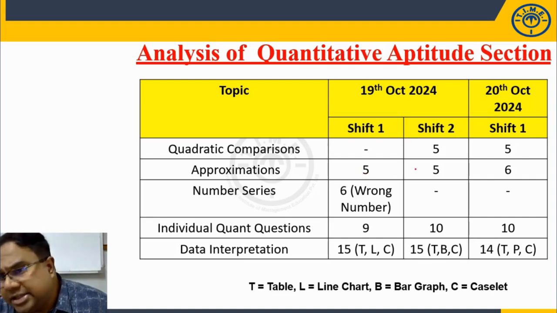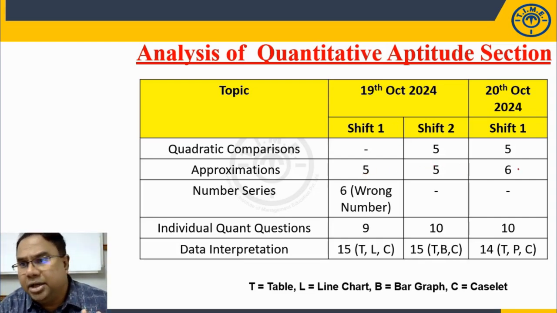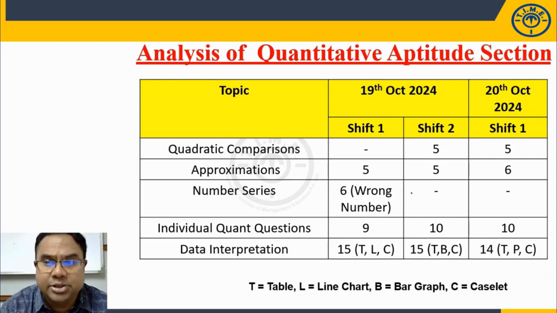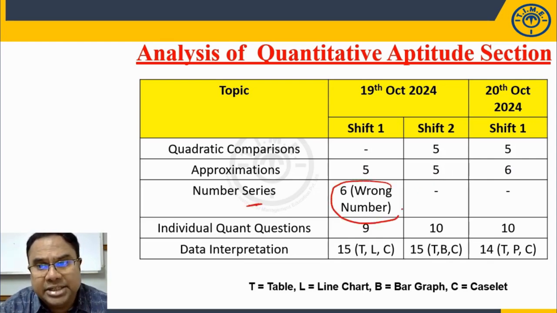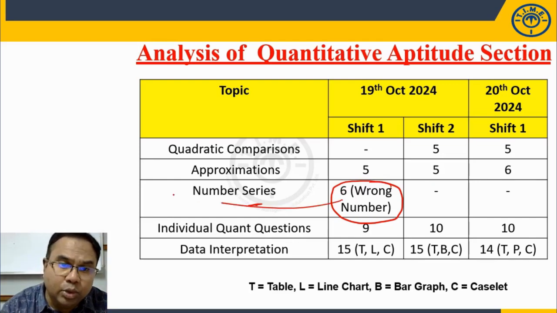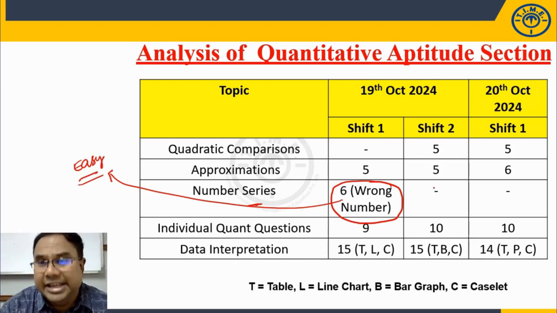Approximations, almost all the slots we have 5 questions. In the 20th October shift 1 we have 6 questions. Number series, we have got 6 questions, a wrong number series on shift 1. Even though it is a wrong number series, questions were not difficult, questions were easy. No questions asked on shift 2 19th October, shift 1 20th October.